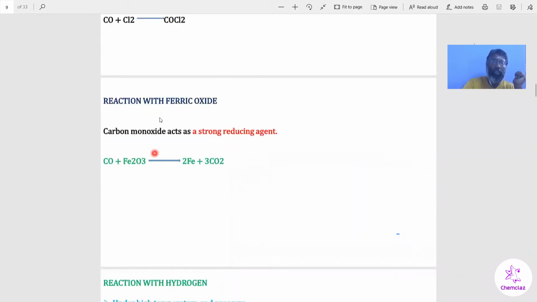The next one is reaction with ferric oxide. We already saw this reaction in metallurgy, in the smelting process, where iron oxide is reduced by carbon monoxide. The thermodynamic principle explains this reaction with the help of the Ellingham diagram, for the selection of the reducing agent. Carbon monoxide reduces iron oxide into iron.